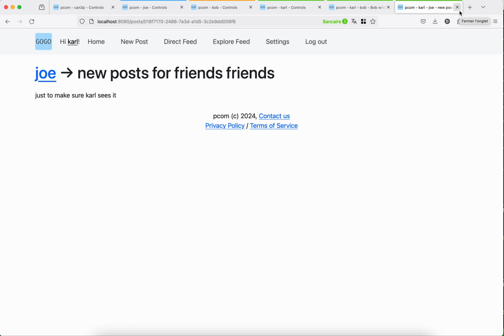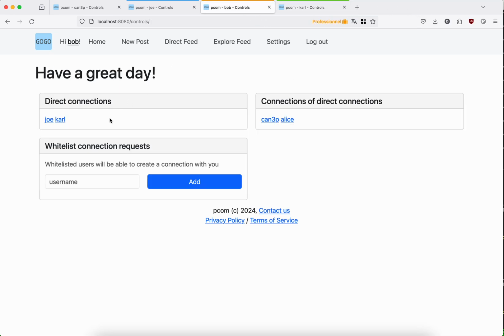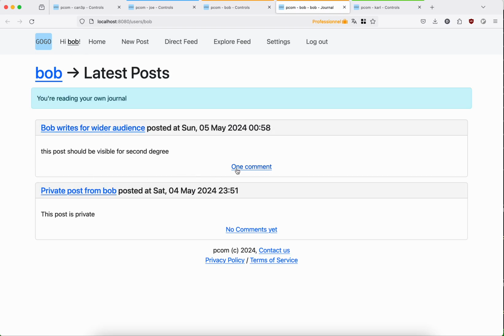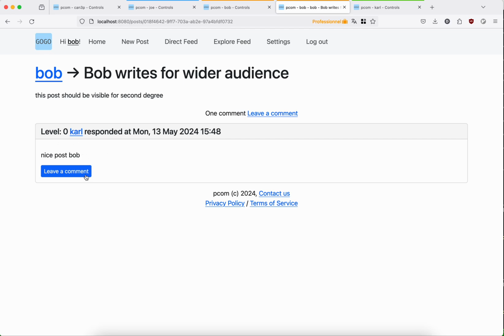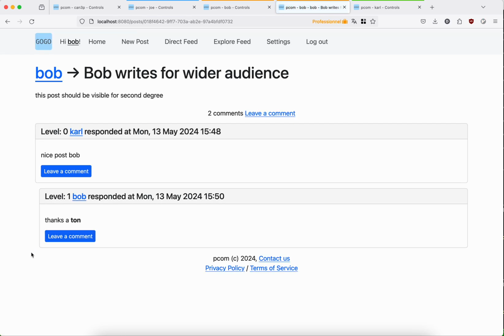So we have left a comment for Bob. Bob can go and have a look at his own blog. Here it is, and this is a comment from Carl. We can say thanks, Carl, and as you can see, Markdown is supported. So here we go, and these are our threaded comments.